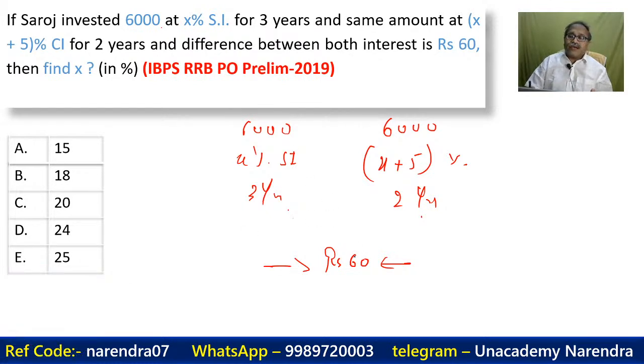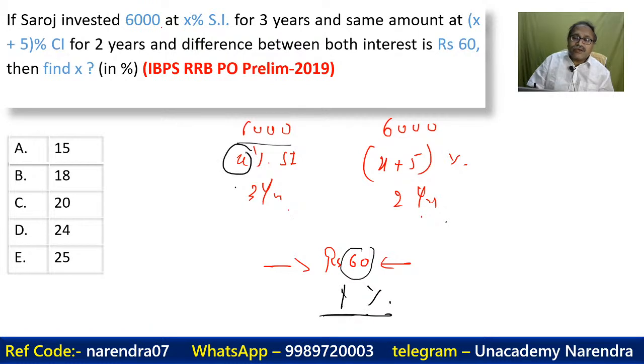So 60 is the difference. 60 is what percentage of 6,000? 1%. So finally I see the difference is 1%. From here to here, the difference is 1%. Now what should I replace x with? I have the options 15, 18, 20, 24 and 25.